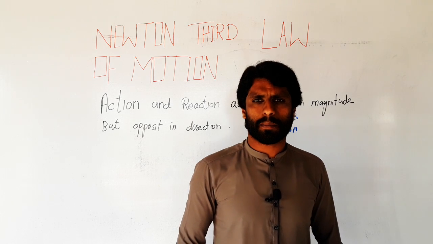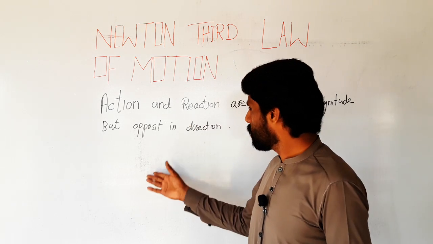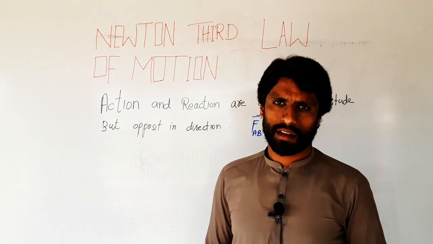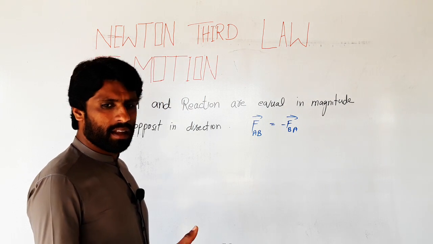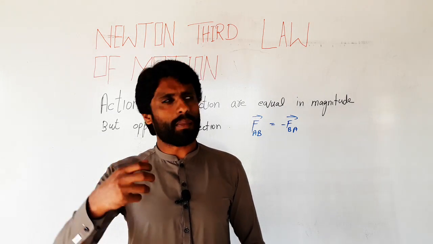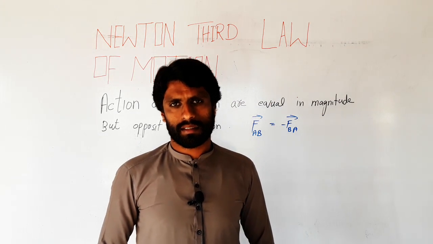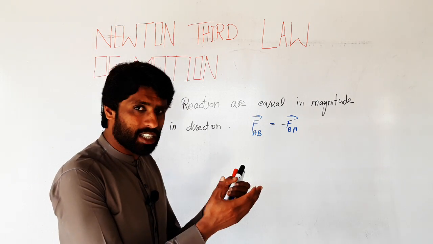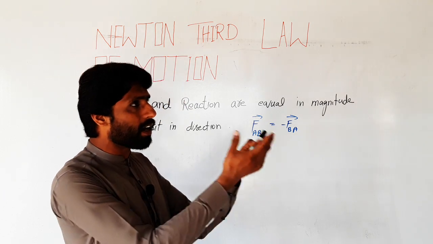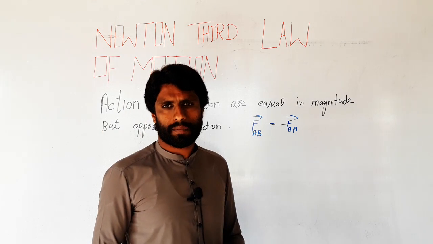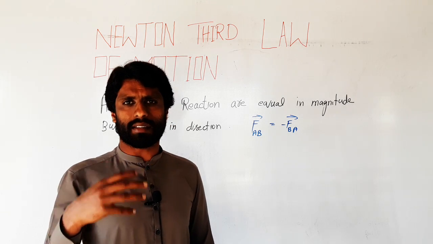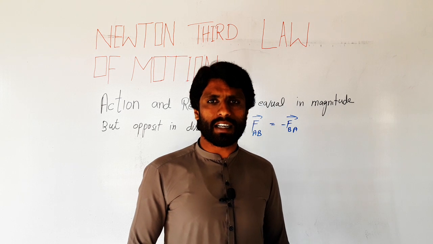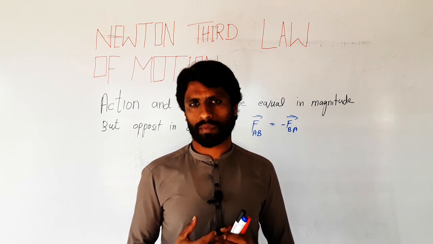This is the actual meaning of this law: action and reaction are equal in magnitude but opposite in direction. In some cases, this law is not applied. For example, when I throw a ball and it hits the wall, the wall applies the same amount of force on the ball, and the ball returns to me.